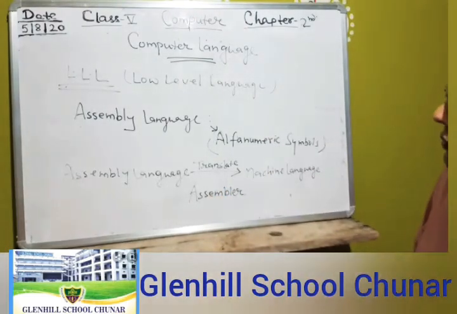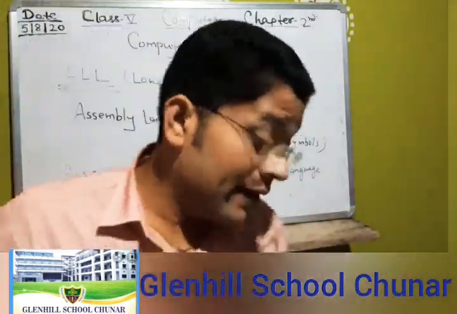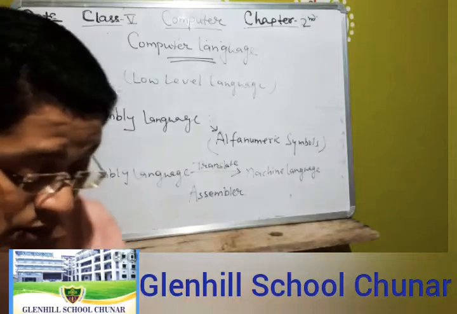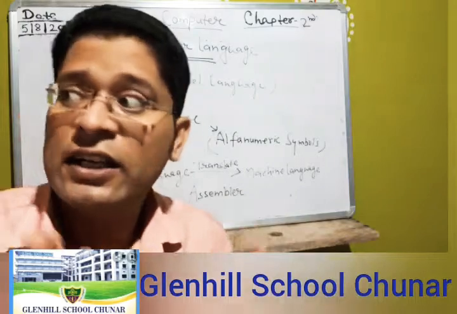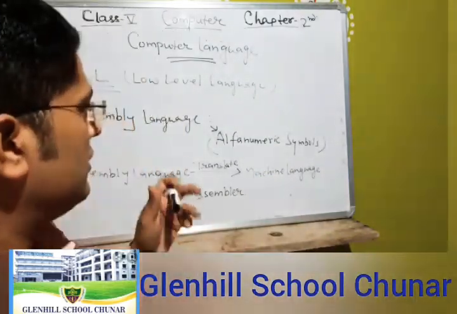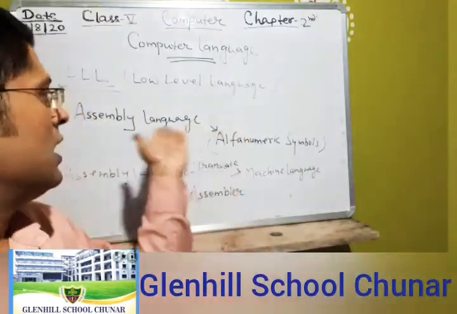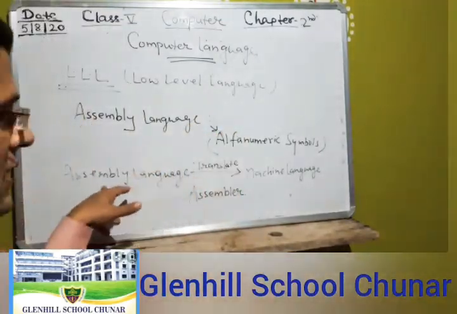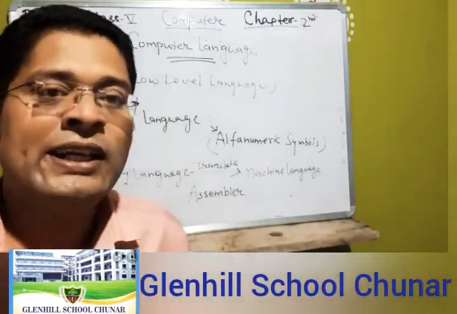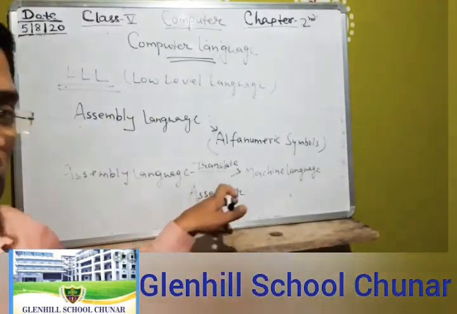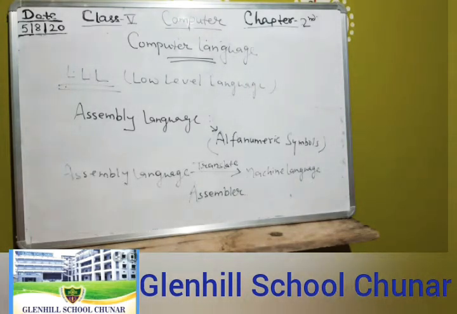Student, these are very important things. A computer cannot understand assembly language; it understands machine language, and the instructions given in assembly language are converted. Assembly language coding is converted into machine language by a language translator called an assembler. Clear?